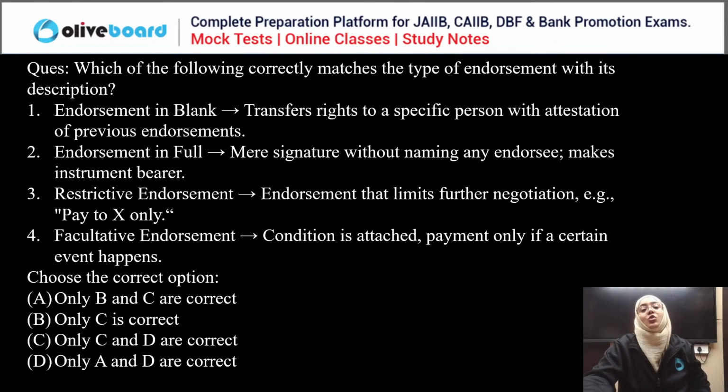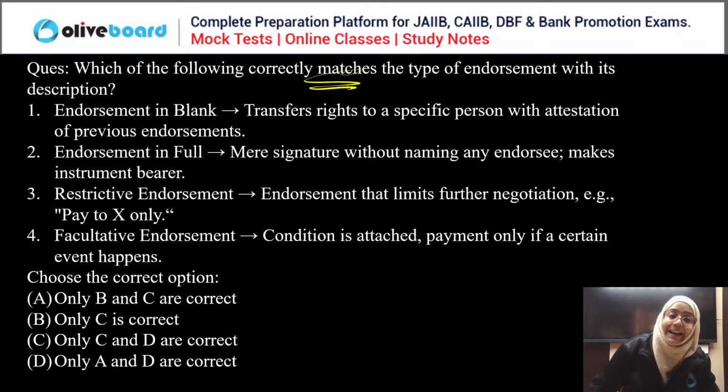Clear? Next question. Which of the following correctly matches the type of endorsement with its description? Endorsement in blank: transfer right to a specific person with attestation of previous endorsement. Endorsement in full: mere signature without naming any endorsee makes the instrument bearer. Restrictive endorsement: endorsement that limits further negotiation, pay to X only. Facultative endorsement: condition is attached, payment only if a certain event happens. We have to choose the correct option, everyone.